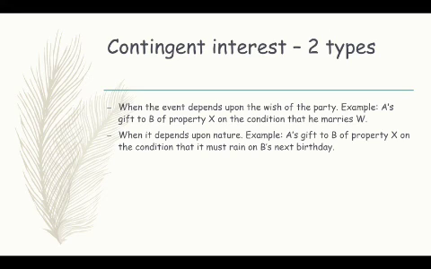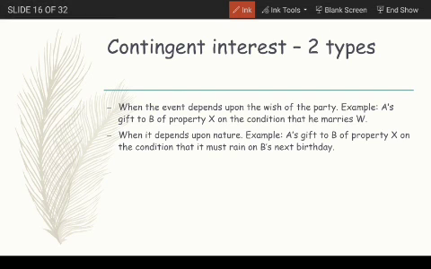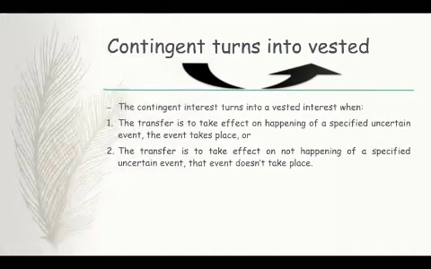Now contingent interests are of two types. One depends upon the wish of the party and the other depends upon nature. For example, marriage of one party to the other will be the wish of the party, whereas raining on a specific day or a storm on a specific day depends wholly upon nature. So these are the two types of contingent interest.